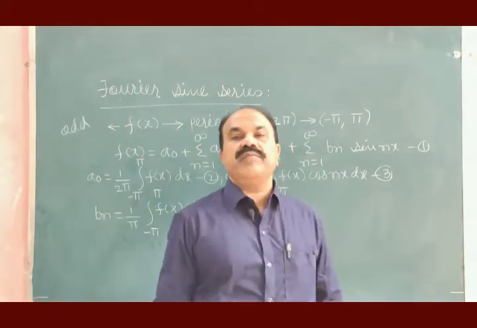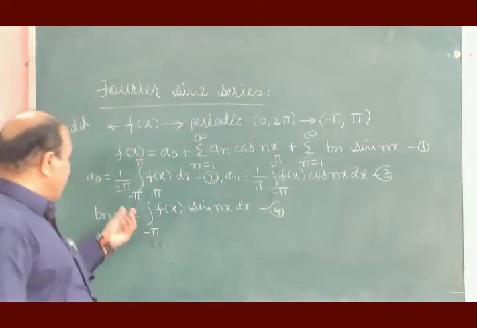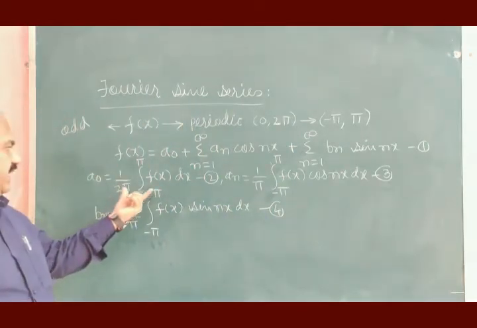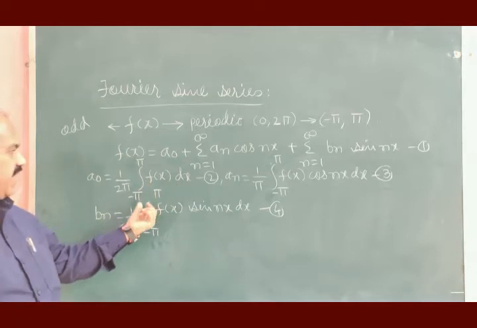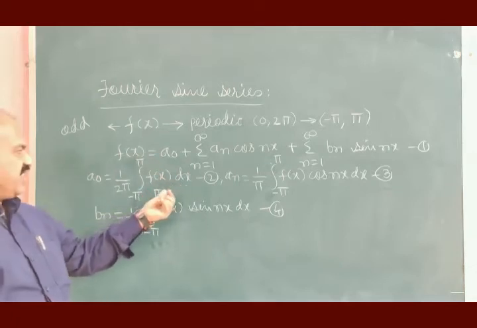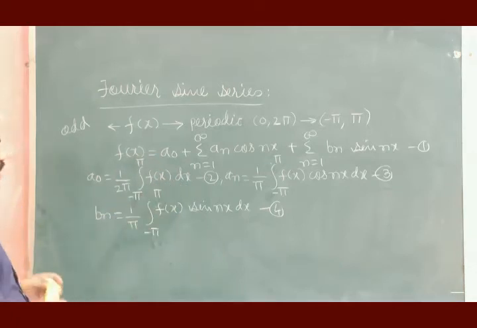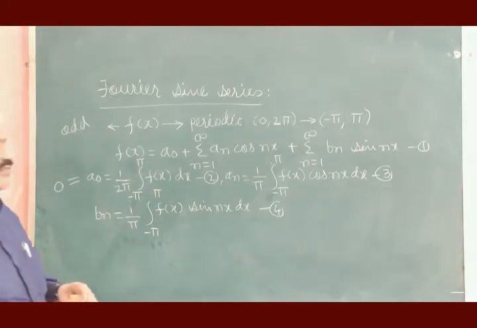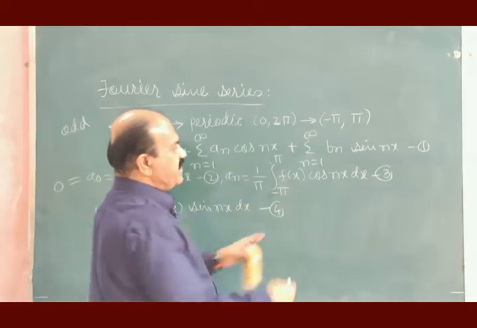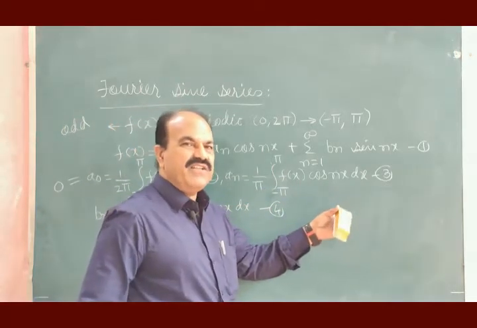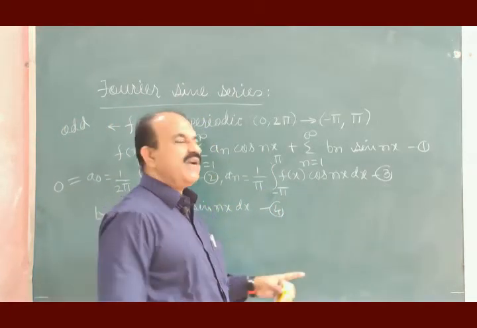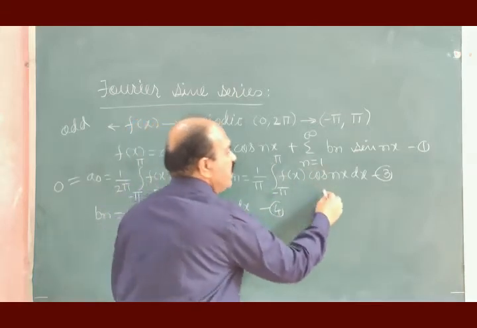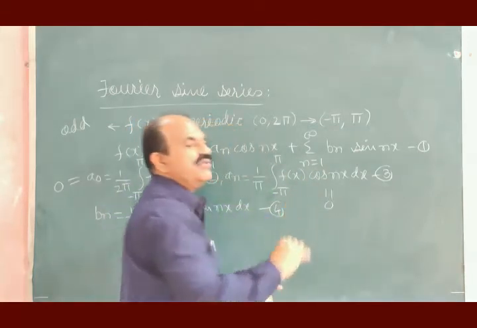If function f of x is odd, and you take the integration from minus pi to pi of f of x dx, the integration will become 0. F of x is odd, cos nx is even, odd times even will become odd, and the integration of this will also come 0.